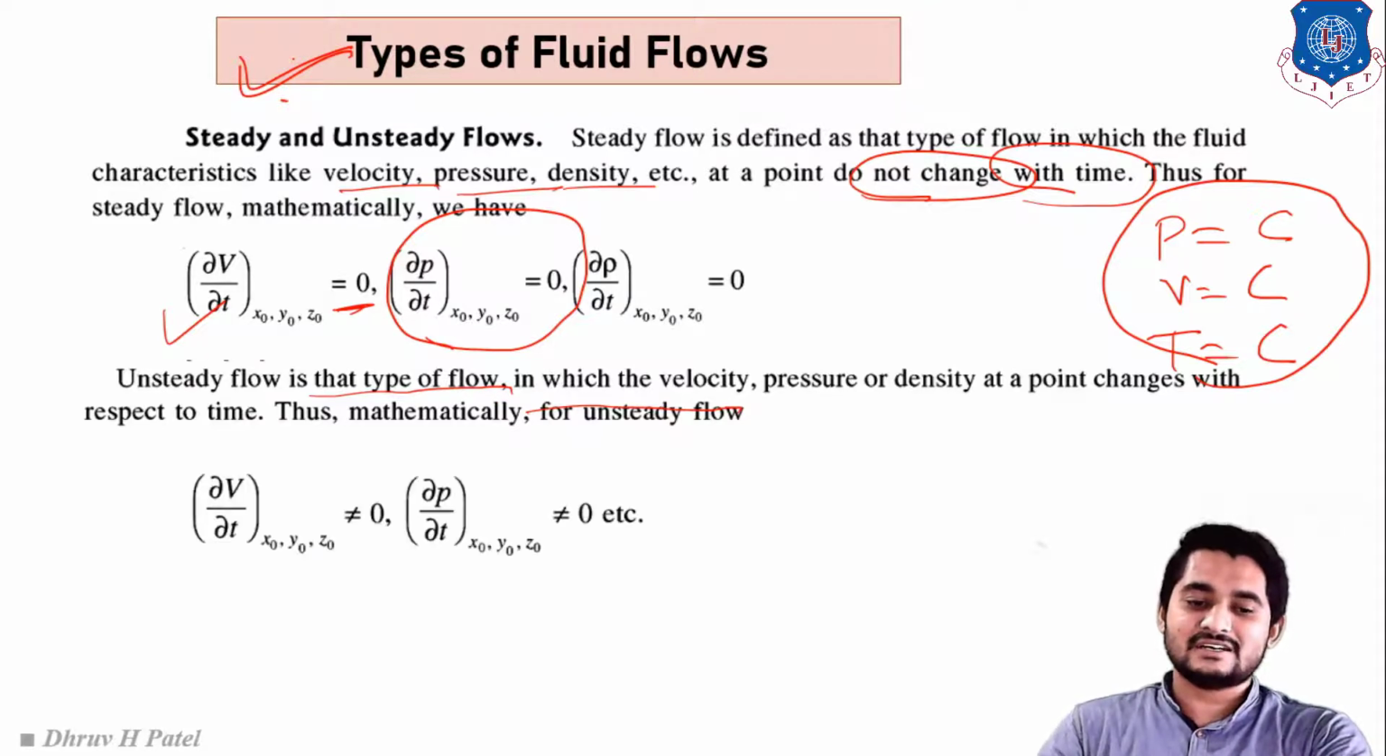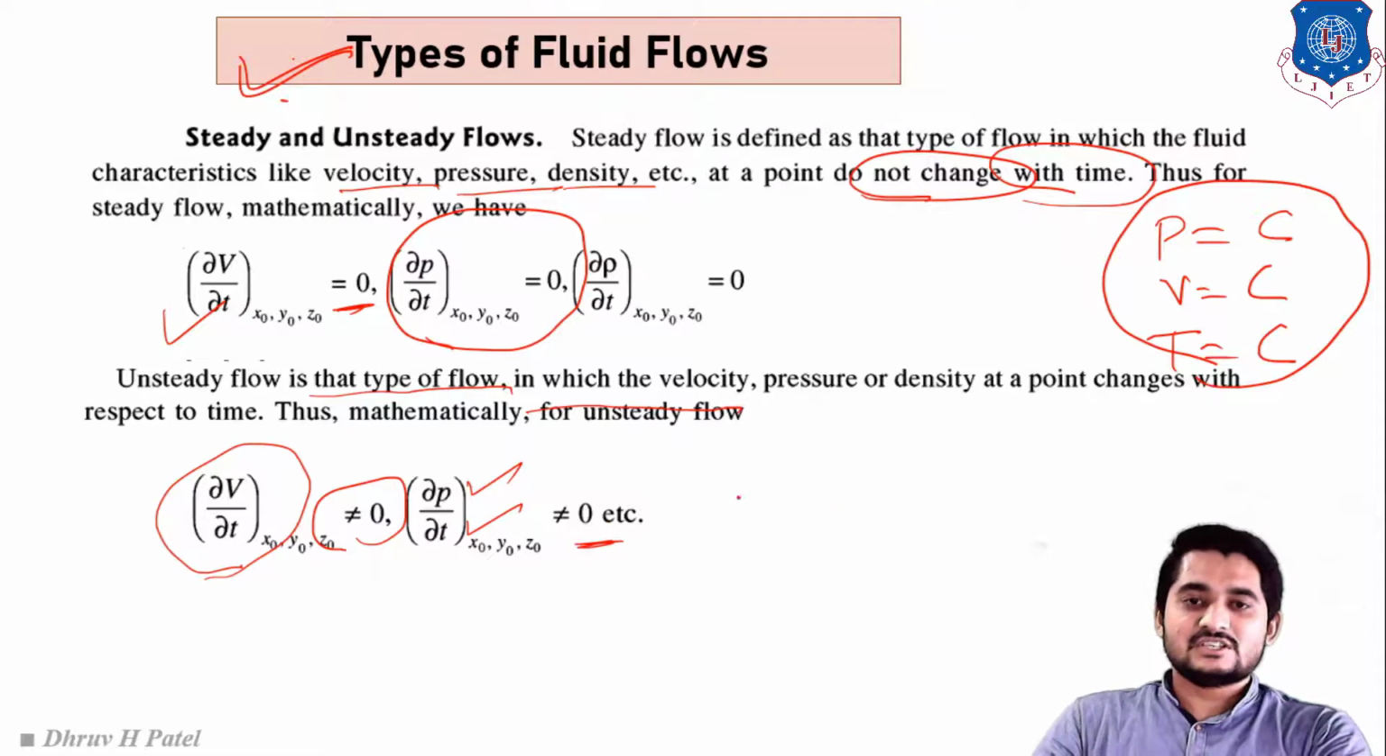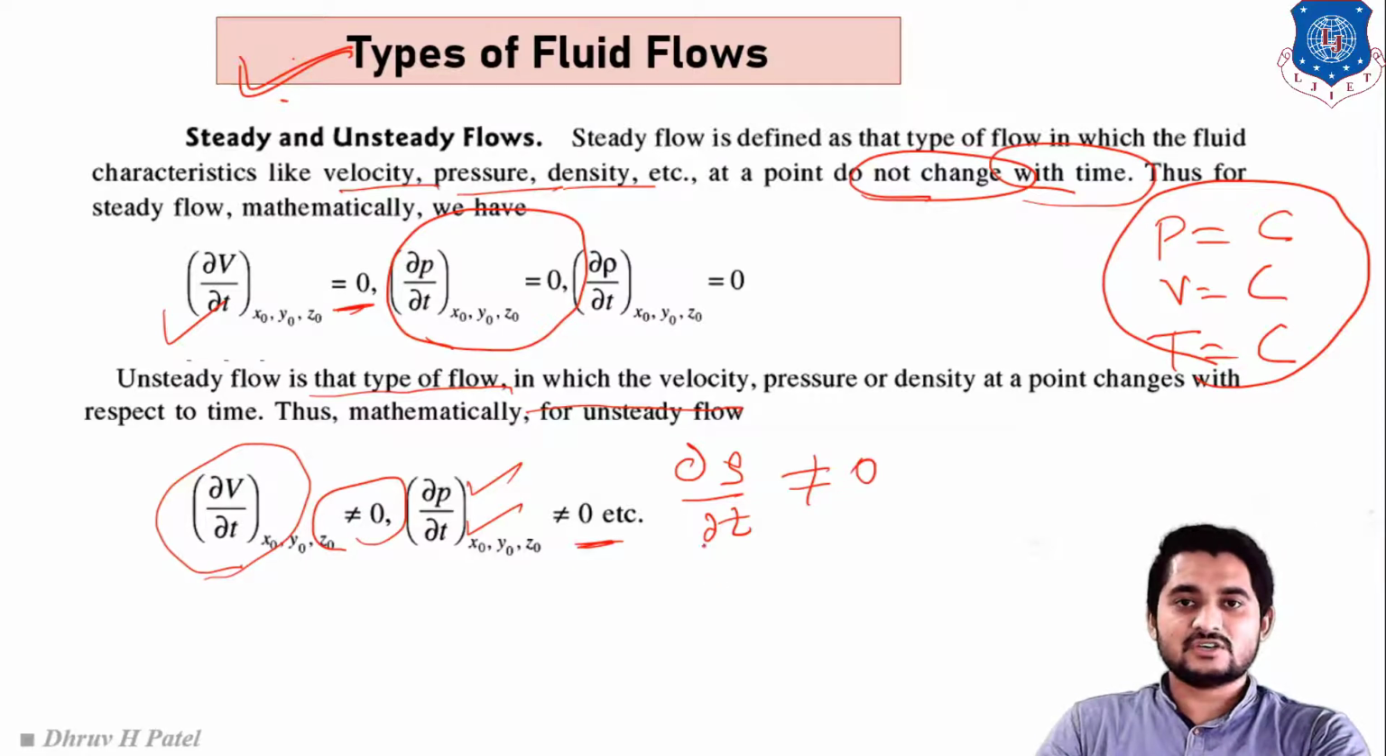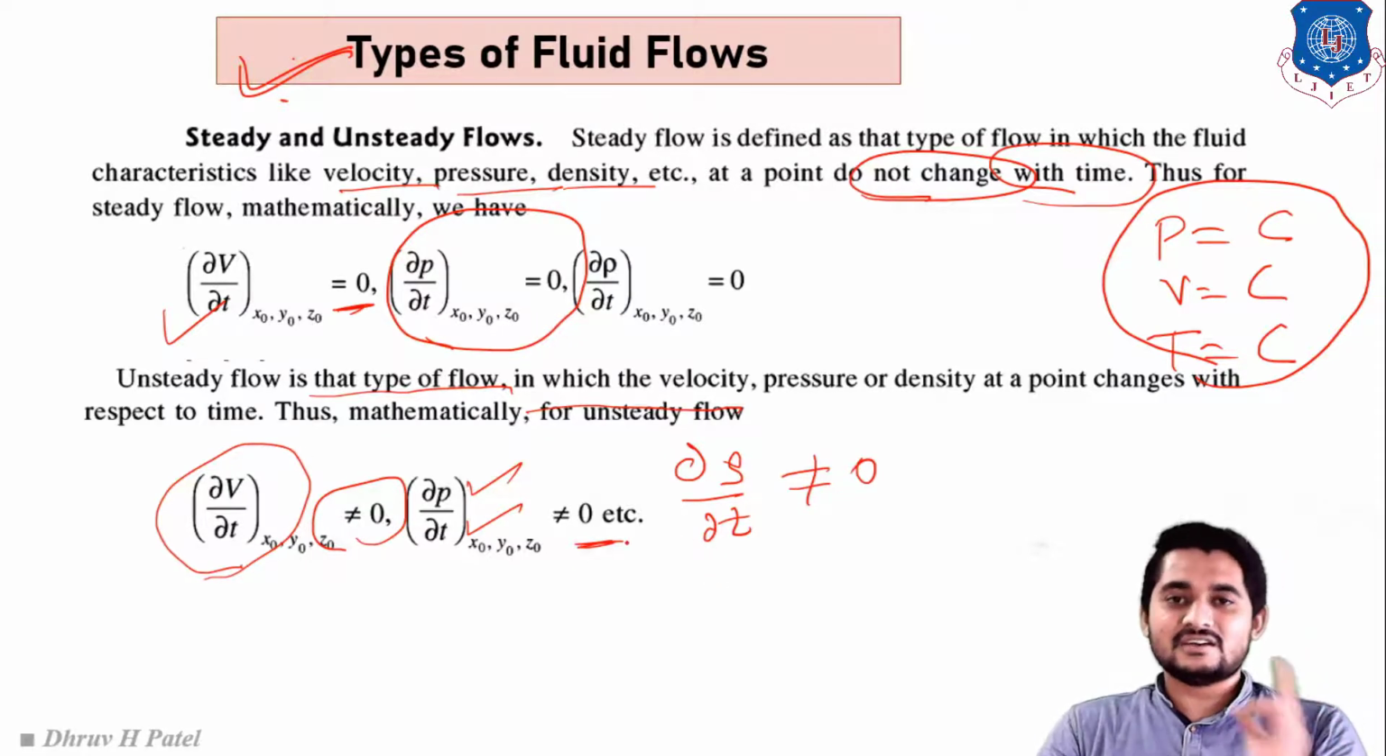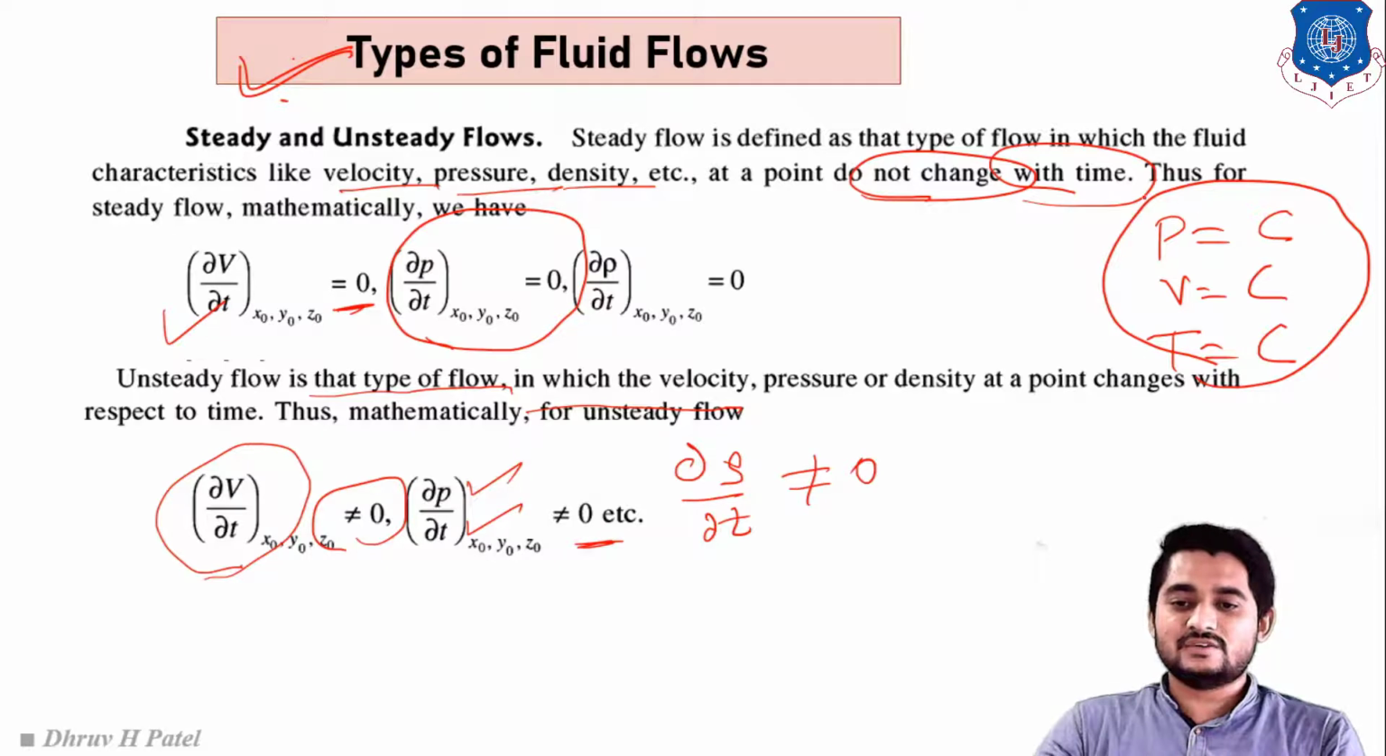So we have to write del v by del t is not equal to 0. In a similar way, del p by del t is not equal to 0, and del rho by del t is not equal to 0. Clear, students? So in steady and unsteady flow, the keyword is with respect to time. You have to remember it.